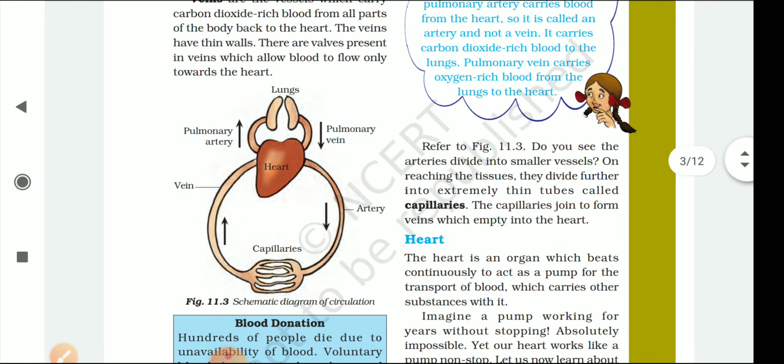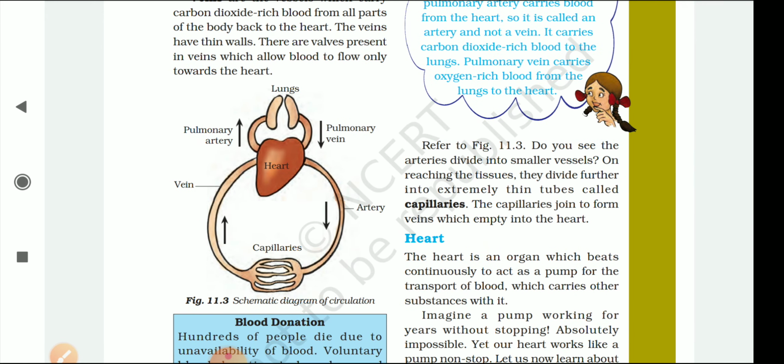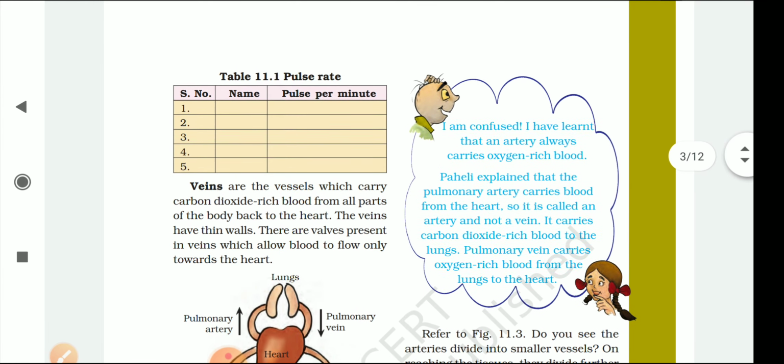Okay, so you have seen this picture which I already drew. This is the beautiful picture of your heart, arteries, veins, pulmonary arteries and pulmonary veins. What is the pulmonary vein doing? The pulmonary vein is carrying the oxygenated blood. The pulmonary artery is carrying the deoxygenated blood. So do not get confused between them.